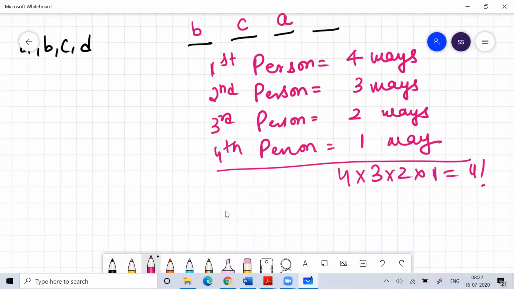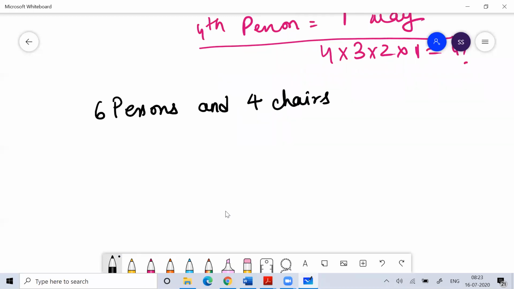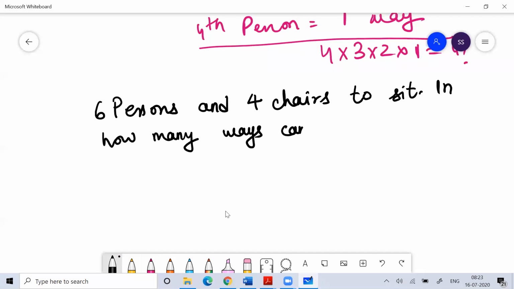Now imagine here four persons and four chairs were there. Suppose six persons are there and four chairs are available to sit. We have six persons, but only four chairs. If I ask you in how many ways can 6 persons sit on 4 chairs?